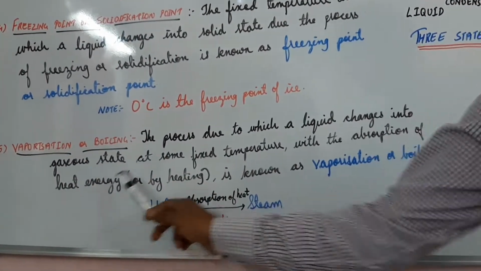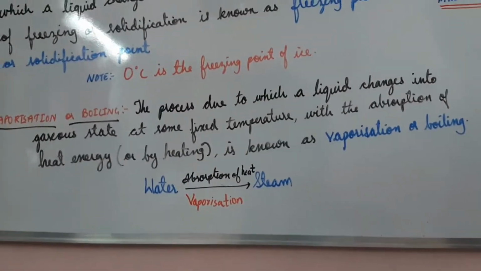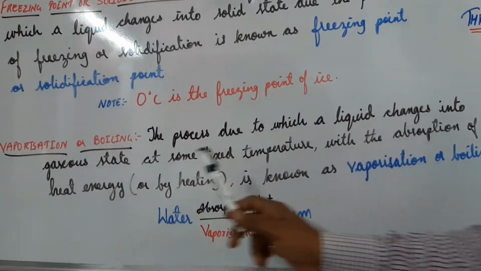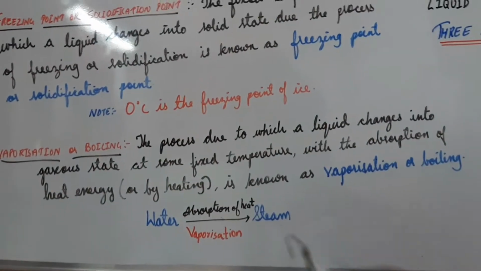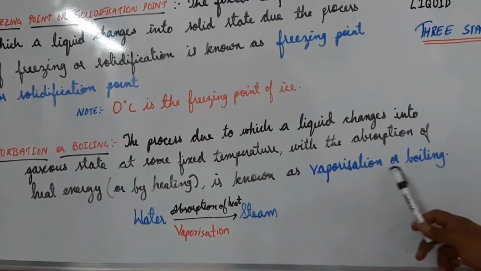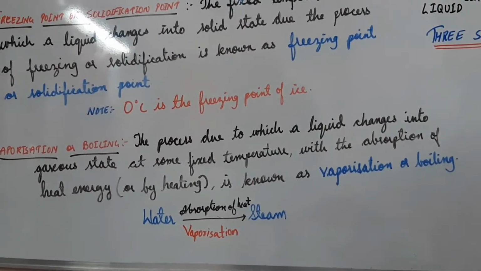The heat energy is being absorbed. Due to the absorption of heat energy, or by heating, when a liquid changes to a gaseous state at a particular temperature, we call it vaporization or boiling.